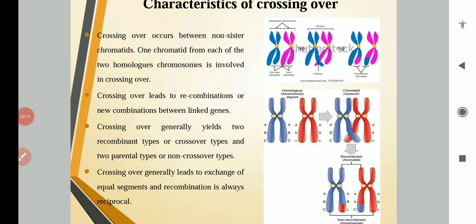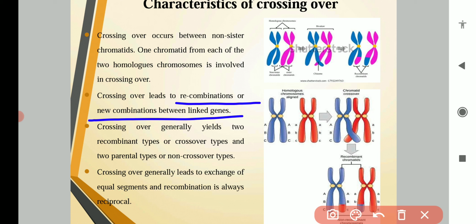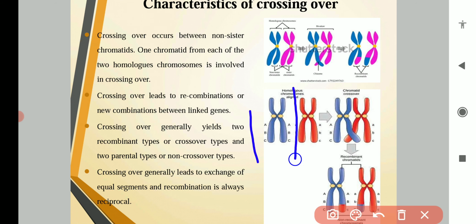The second point is that crossing over leads to recombination, or new combinations, between linked genes. So new combinations of genes are always formed as a result of crossing over. Here in this image you can see that on this arm, capital A, capital B, capital C genes are present, and likewise on this chromosome, in both the chromatids, A, B, C genes are present.